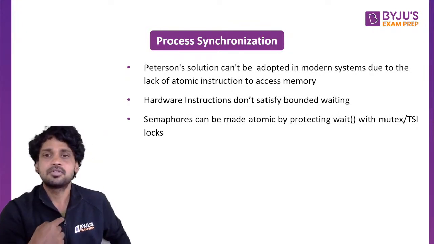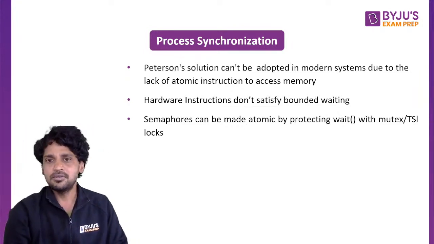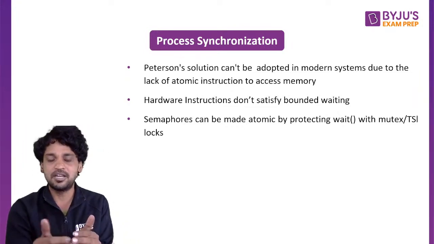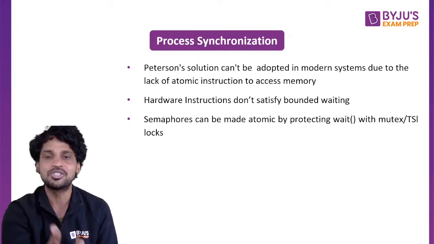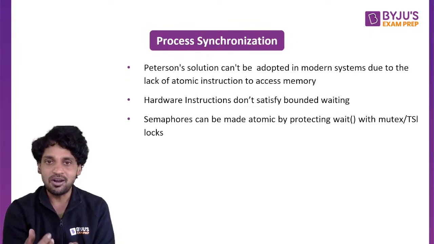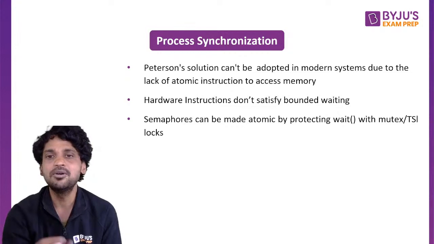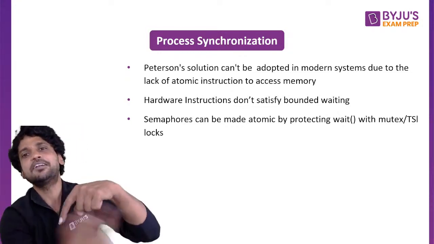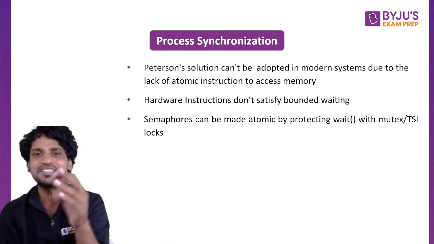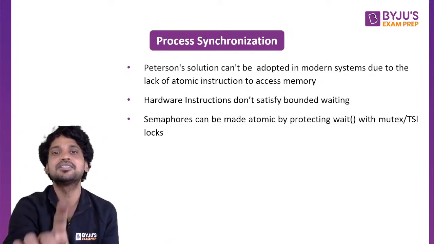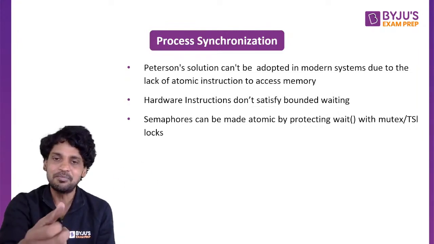I am the process. I got the lock. You are the other process which is waiting for the lock. So when you check for the lock and it is not available, you will be in a loop, right? Look at all those locks. All those locks involve a while loop or some loop. When the lock is not available, you will be in an infinite loop. So every time you get into the CPU, you waste the time simply executing that instruction within the loop without doing any productive work. So this is called busy waiting.